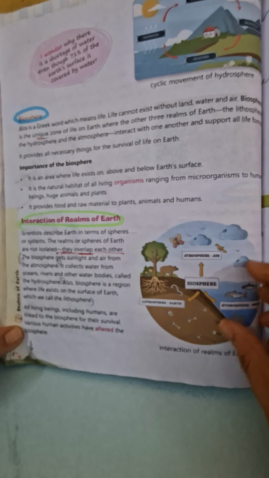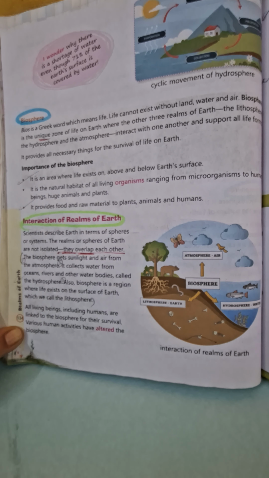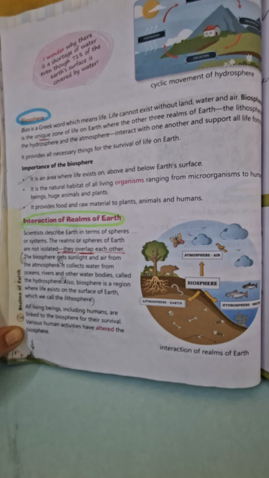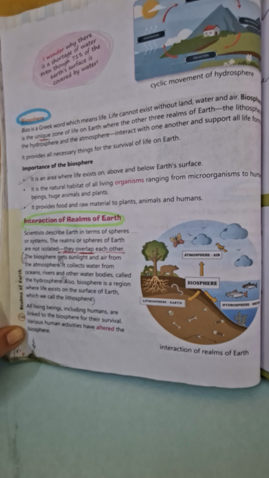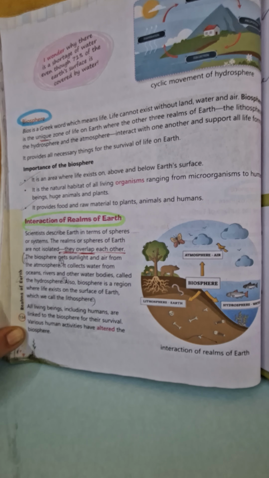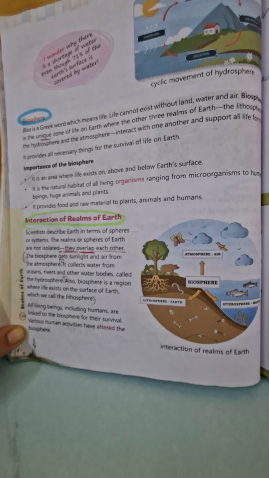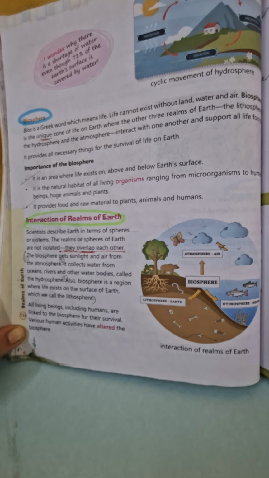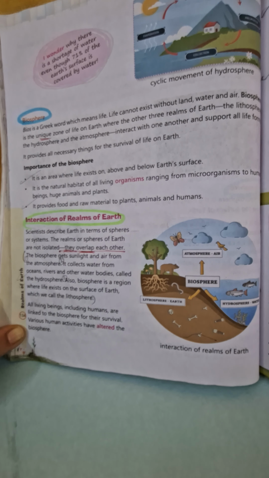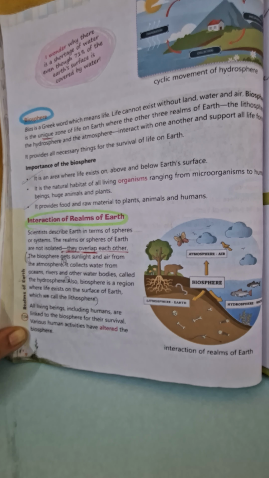Now, it is biosphere. What is bio? Bio means life. See, biosphere is not a physical entity which you can demarcate. For the rest of the three realms, you can still make a boundary. But in the case of biosphere, it is a unique zone. Why is it called unique? Because this is the place where all the other three realms interact with each other and support all the life forms. We cannot survive without all three components, land, water and air, for the survival of living beings.